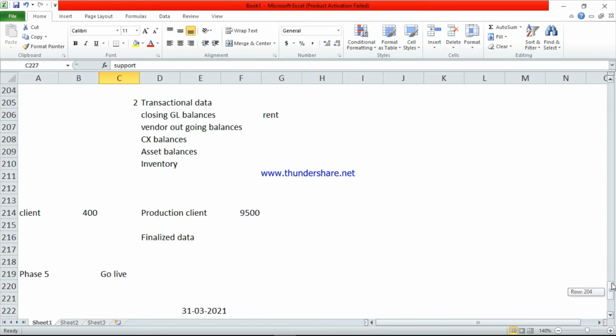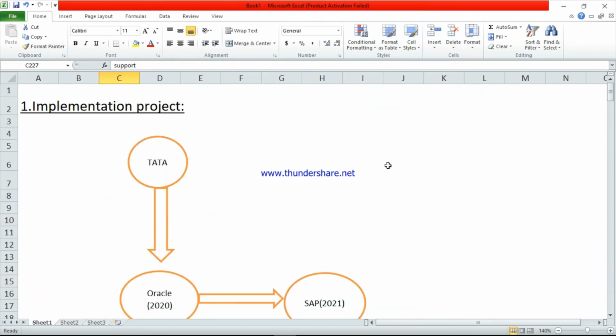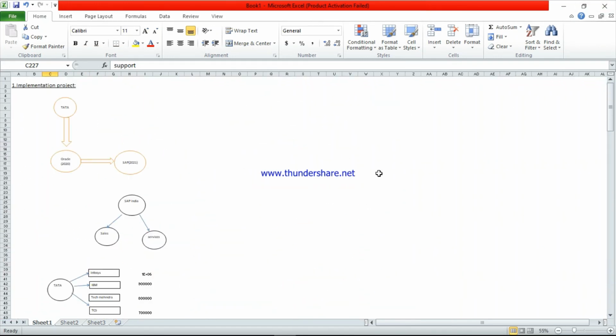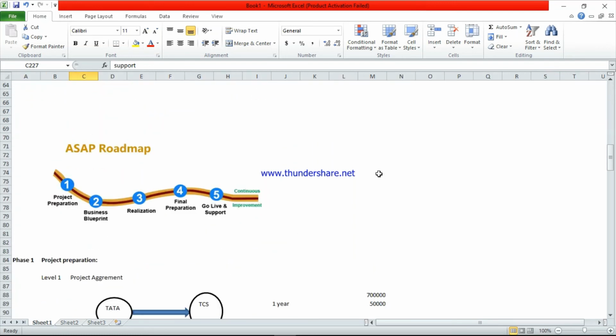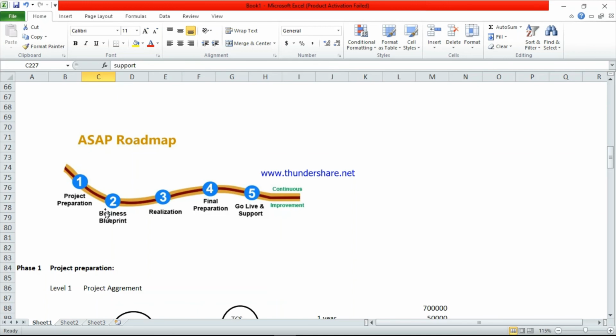So this is the SAP implementation project. Sorry, SAP methodology. This is very important. This is a roadmap. The first phase is project preparation, then business blueprint, realization, and these steps.